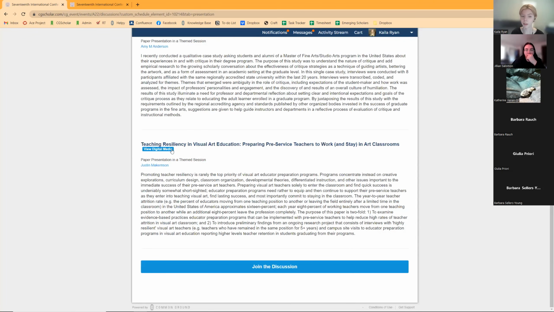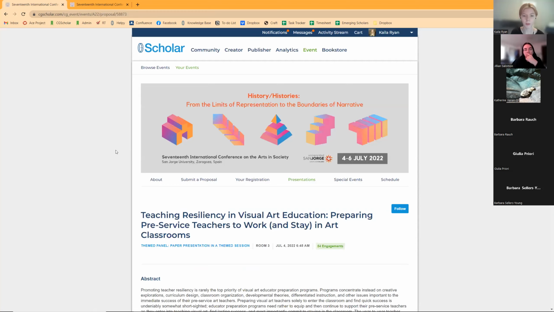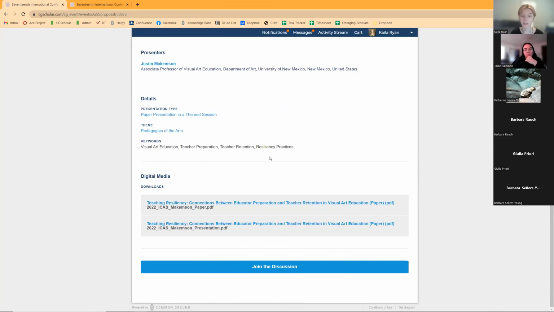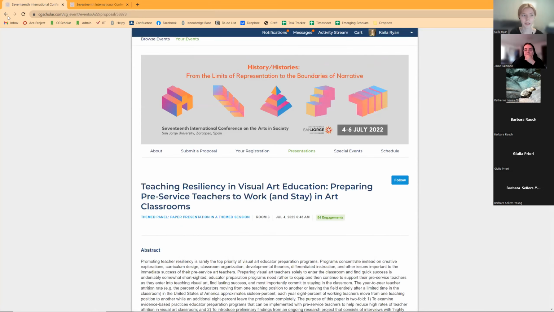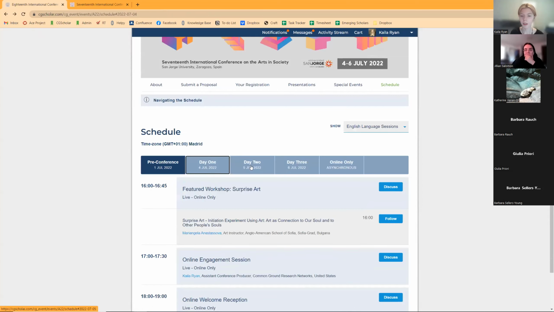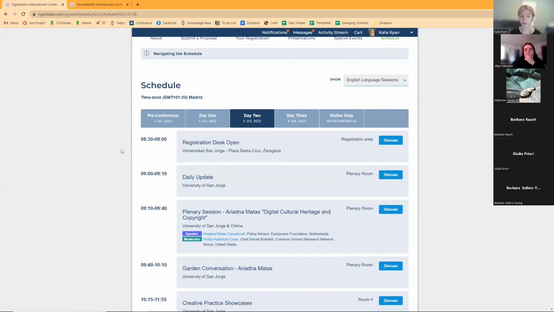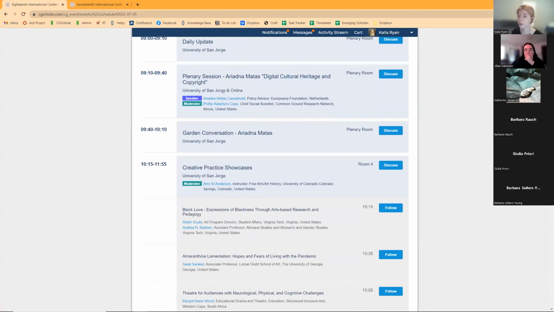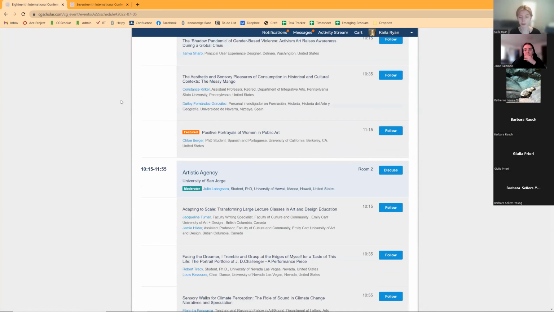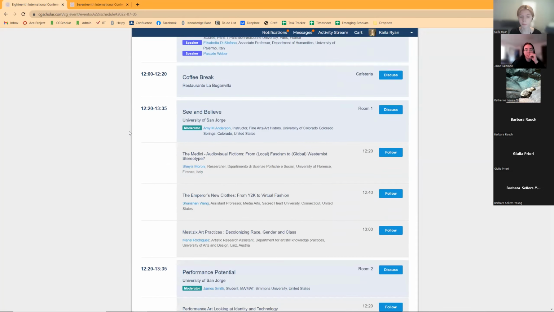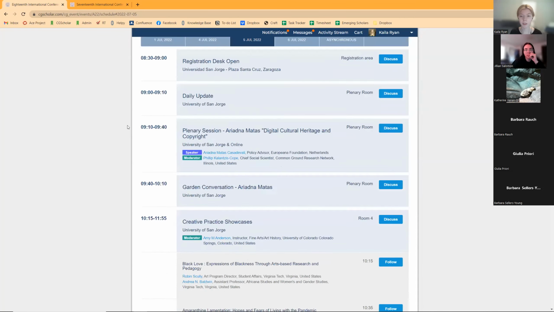So as you can see, this presentation, even though the presenter is presenting in person, they have uploaded digital media. And so if you click on their presentation, or if you click on view digital media, you'll be able to scroll down and see the digital media. Okay, going back to the schedule. Day 2 is pretty similar. There are also plenary sessions that will be held both in person and online, and then parallel sessions that are in person. And then day 3 is much of the same.